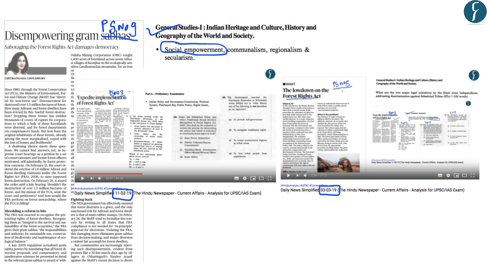Now regarding the details of the Forest Rights Act, you can go through the Daily News Simplified of 11th February 2019 and also the 3rd March 2019. And in this, various issues which are important for us from the preliminary examination point of view related to the Forest Rights Act have been discussed. In this article, we'll only take up the issue which has been highlighted by the author.